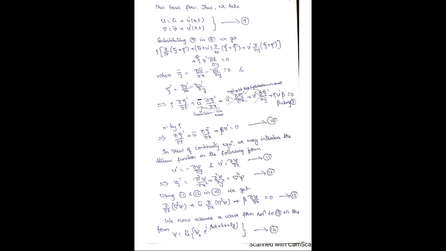So now using this in this equation, you can see that rho dou zeta dash by dou t plus u bar dou zeta dash by dou x plus u dash dou zeta bar by dou x plus v dash dou zeta bar by dou y plus rho v dash beta is equal to 0, because f is f naught plus beta y. So this will come as beta.